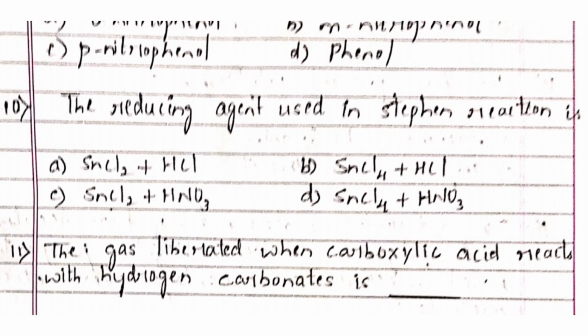Next question, the reducing agent used in Stephen reaction is option A SnCl2 plus HCl, option B SnCl4 plus HCl, option C SnCl2 plus HNO3, option D SnCl4 plus HNO3. And the right answer is option A SnCl2 plus HCl.